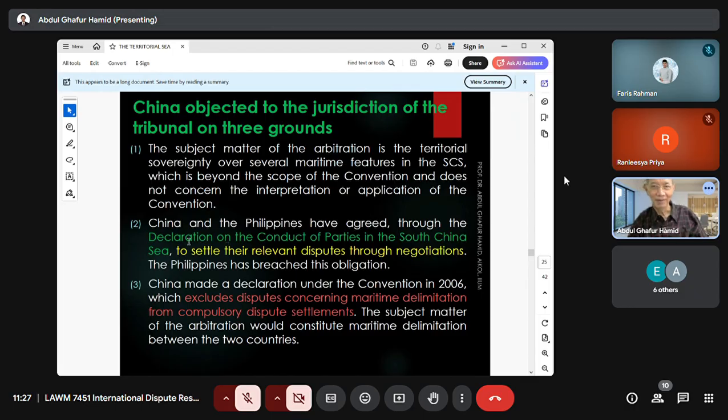Number 2, China and the Philippines have agreed through the Declaration on the Conduct of Parties in the South China Sea.